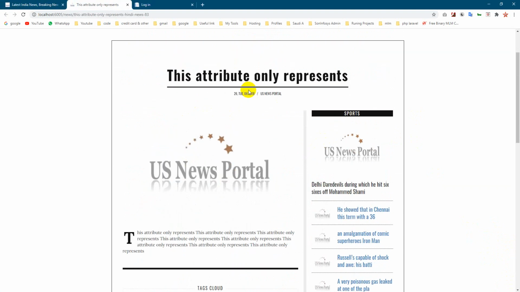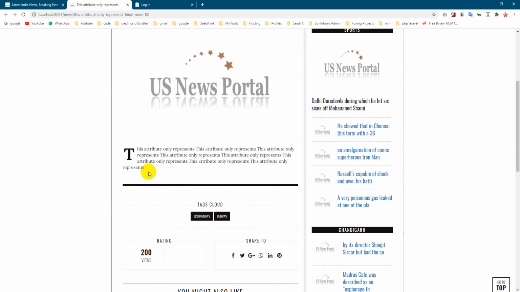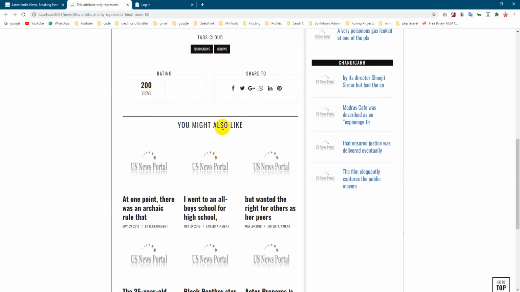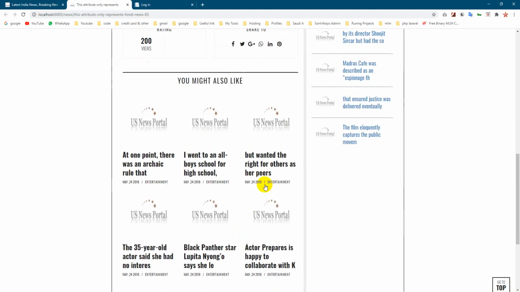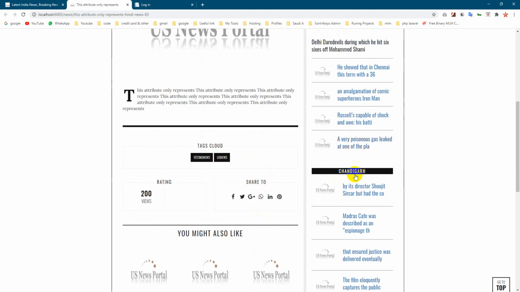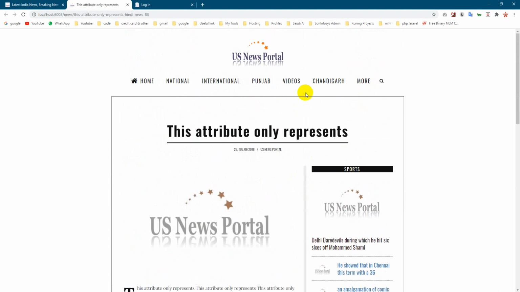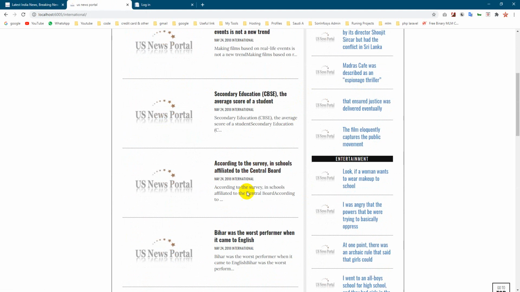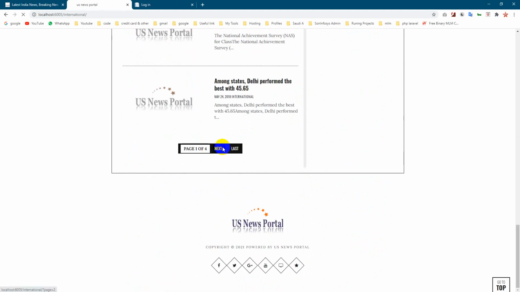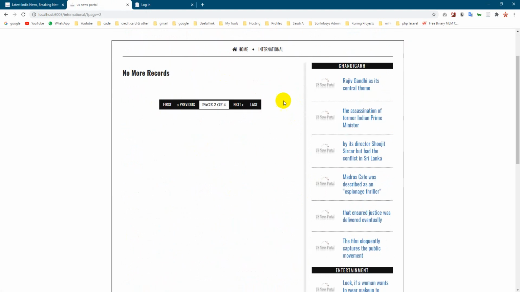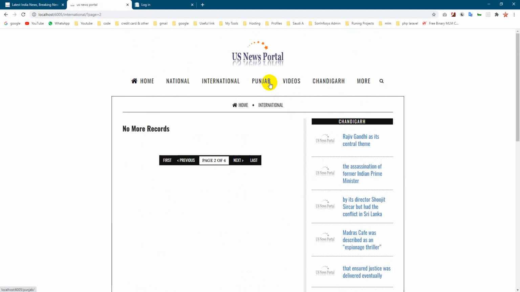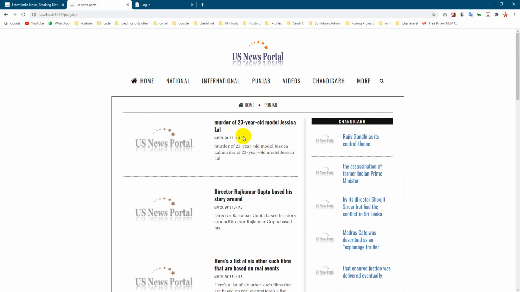This is the story page. It has the image, views count, sharing, and tags. The latest news automatically comes here. On the side you can change the category, and the categories are also visible here, like national news. The pagination is here; when there is no more news, it will automatically paginate.